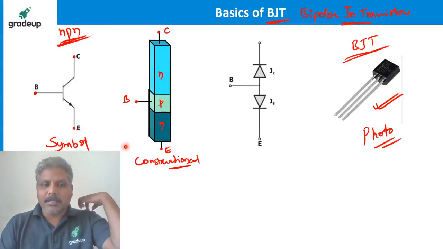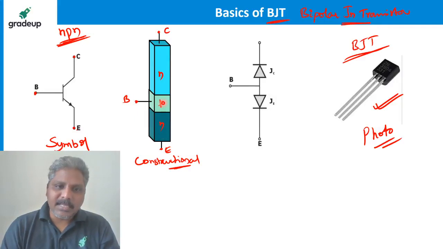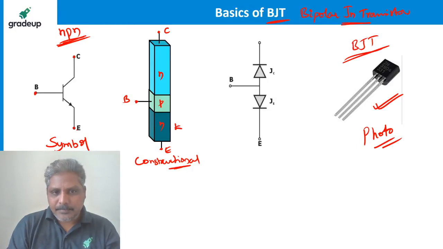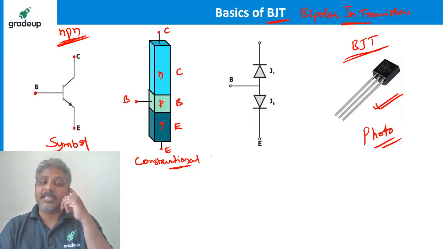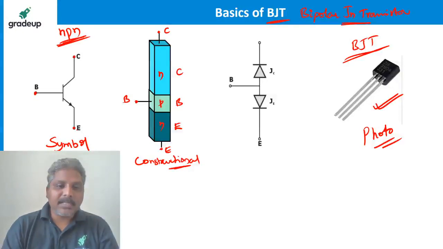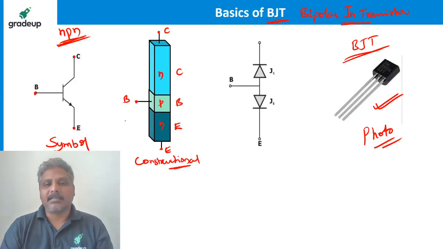Now, if you see the construction details of an NPN transistor, it is a three-terminal device having three regions, called emitter, base, and collector. The terminal taken from the emitter region is called emitter, from the base region is called base, and from the collector region is called collector.